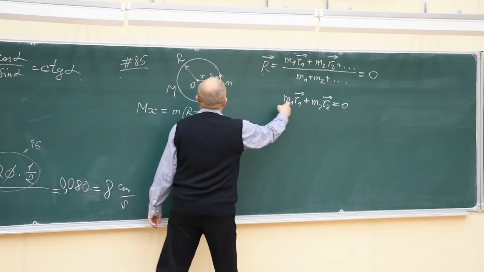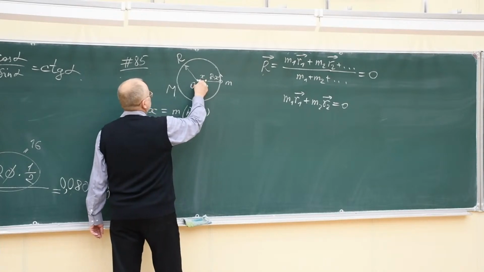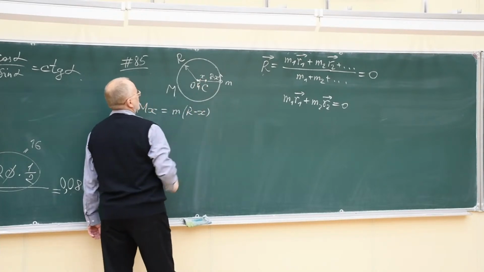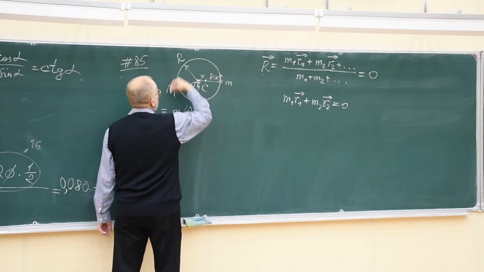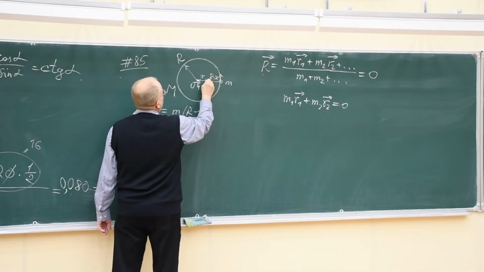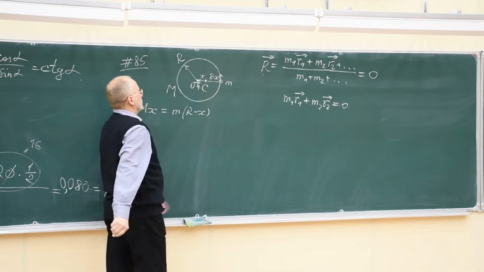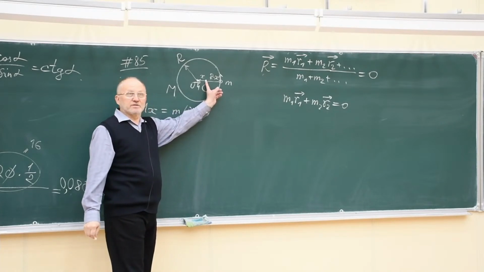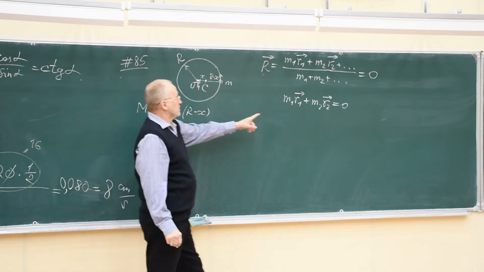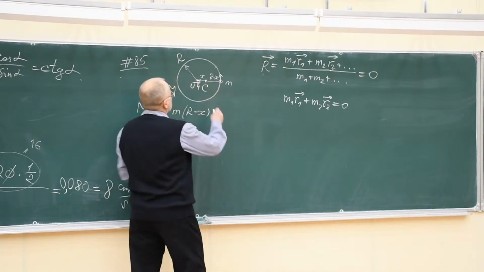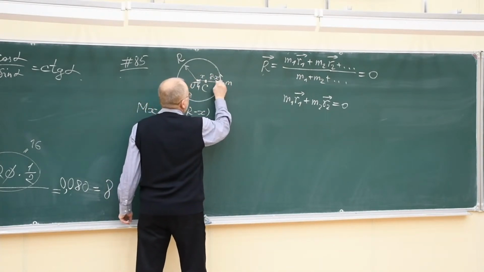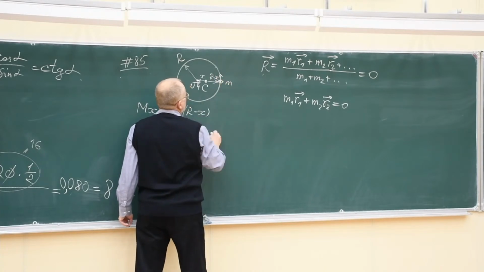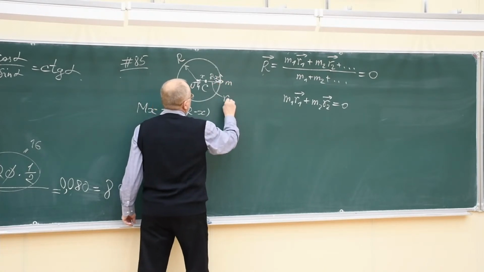What is r1? This vector. The vector showing to the first mass, the center of mass of the hoop, from the origin of coordinates. And r2 is the vector beginning at the origin and ending at the middle. That is r2.